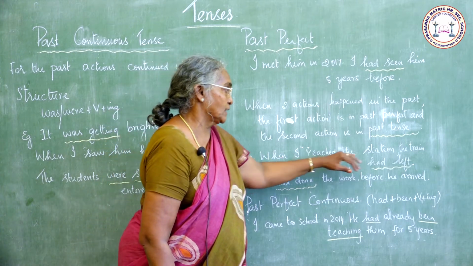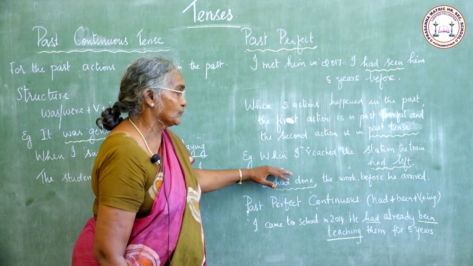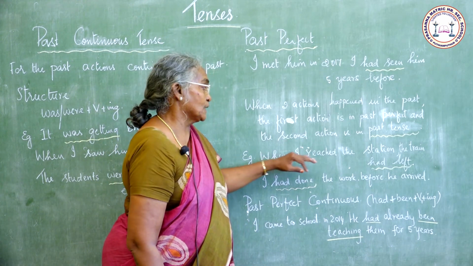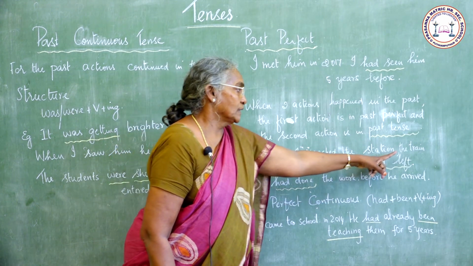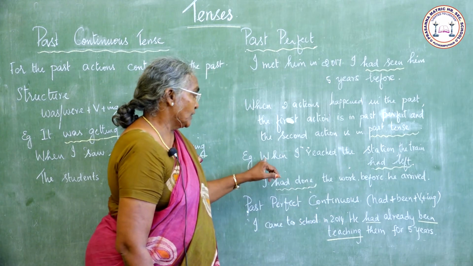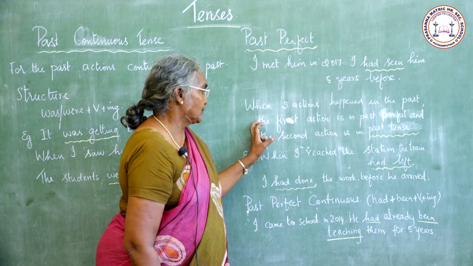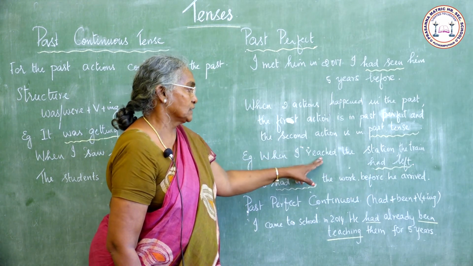Let us see this sentence. When I reached the station, the train had left. So here what is the first action? What happened first? The train had left. Reaching the station is the second action. So the first action is in past perfect, second action is in past tense.